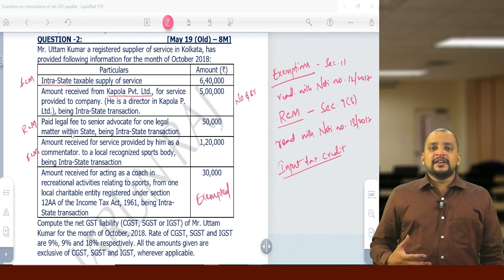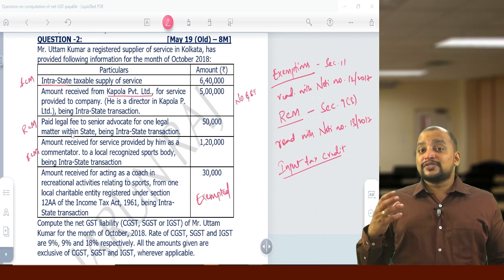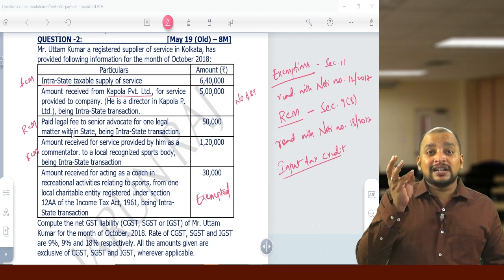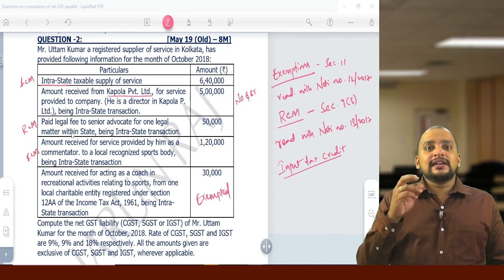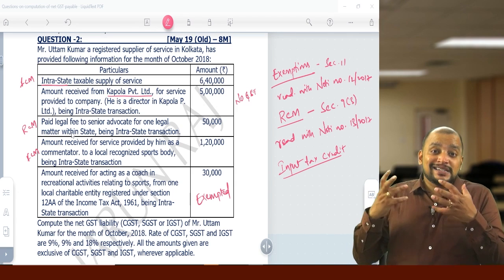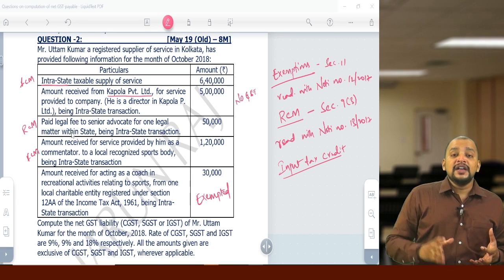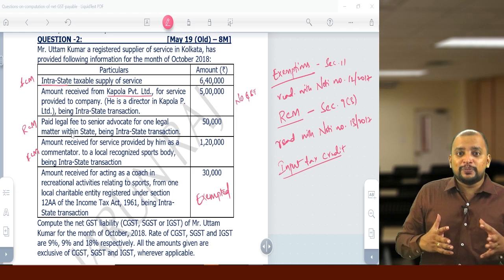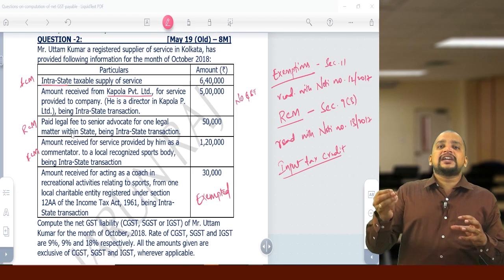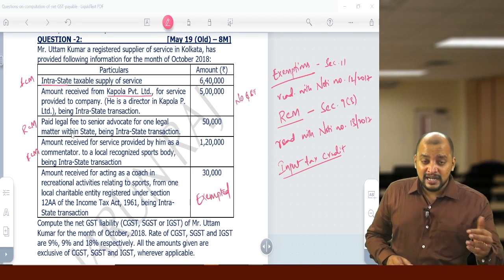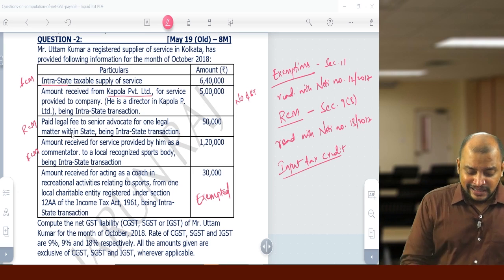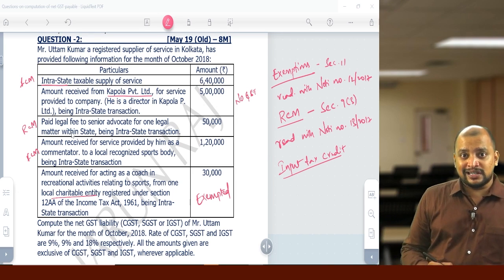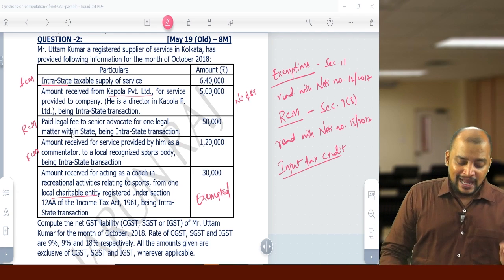Services provided by way of training or coaching in recreational activities relating to arts and culture are exempted, and that arts and culture entity need not be registered as a trust, it is always exempted. But whenever it is a sports academy, those sports academies should be registered as a trust, then only the fee collected by them is exempted. Here this sports academy is registered as a charitable trust and he is earning money by acting as a coach in recreational activities, so that will be exempted.